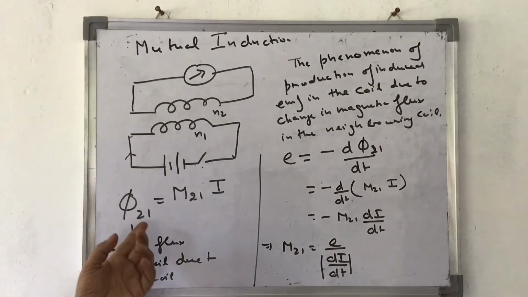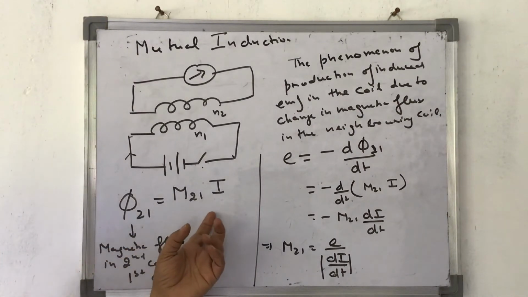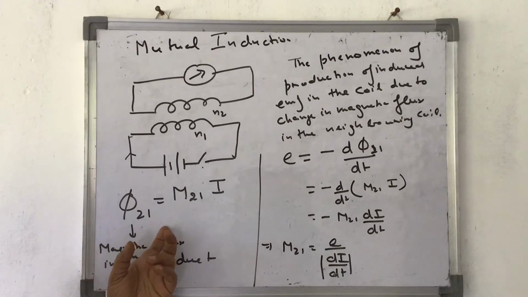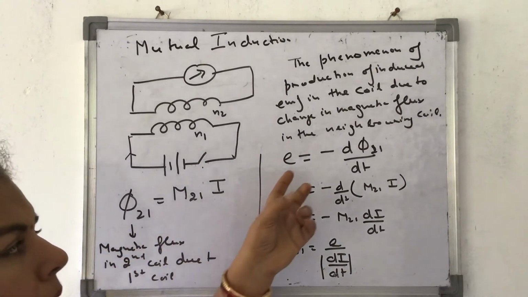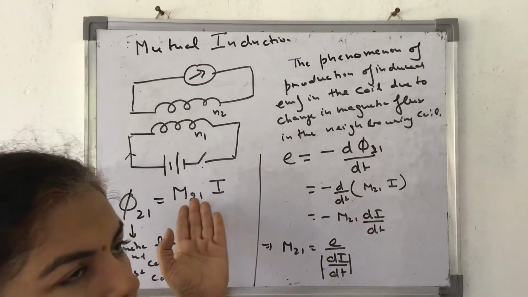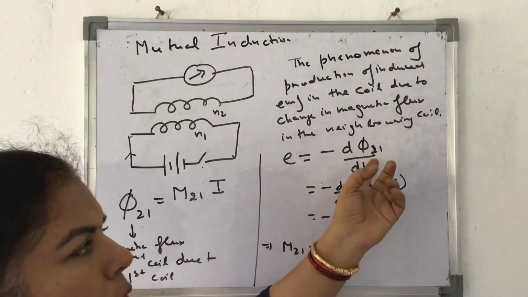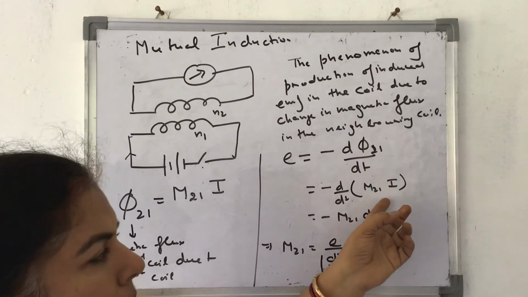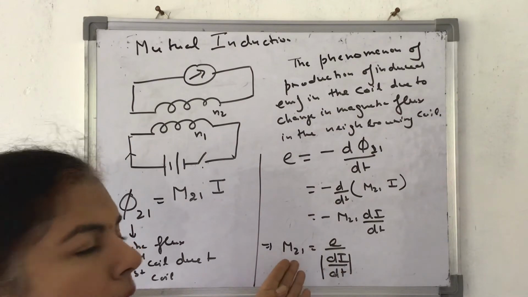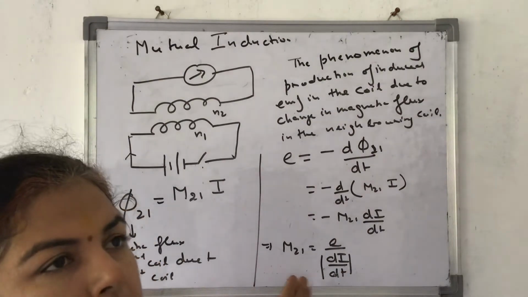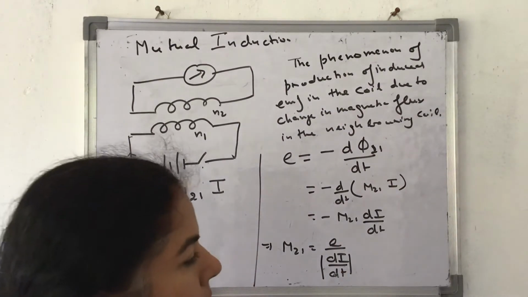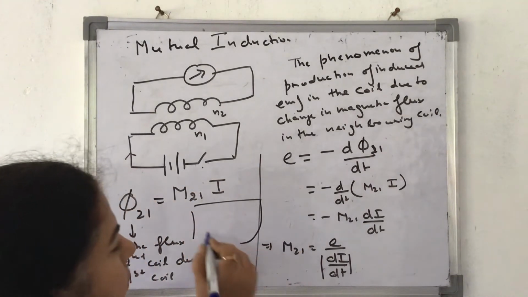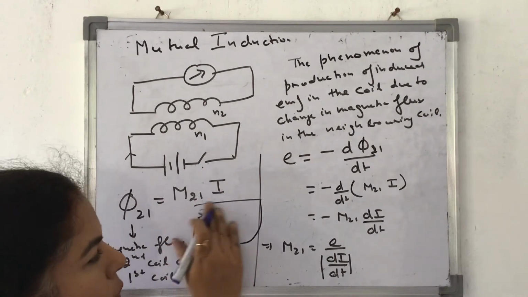Phi 21 by the formula is equal to M21 I, where it is the flux in the second because of the first coil, and E is equal to the rate of change of magnetic flux, so minus d phi 2 by dt. Again, this becomes minus d by dt, M21 di by dt, M21 comes out, di by dt, and in terms of magnitude it becomes this. I am not considering the sign. Again, the SI unit is Henry. SI unit of M21 is Henry.